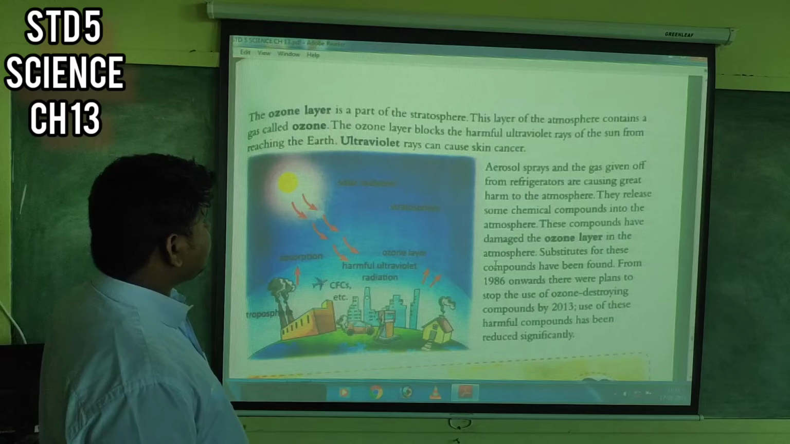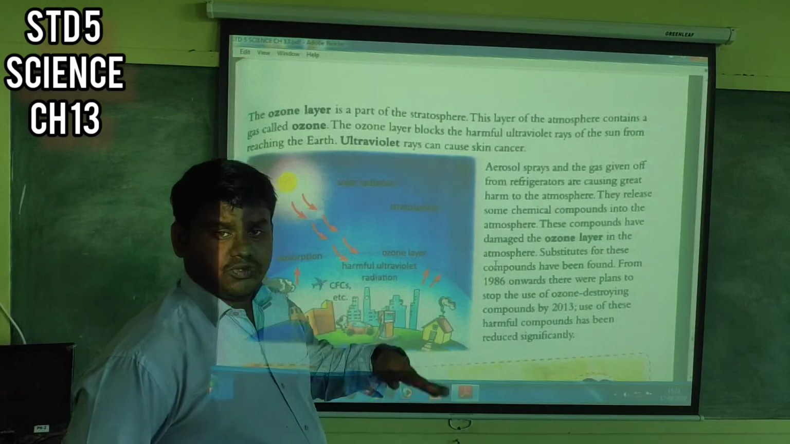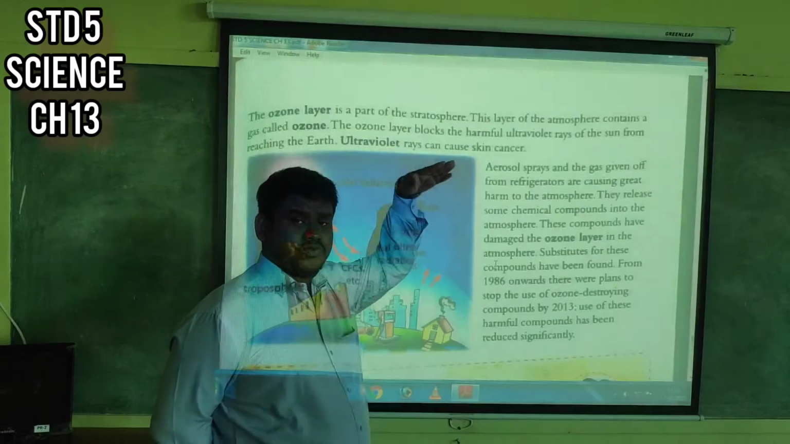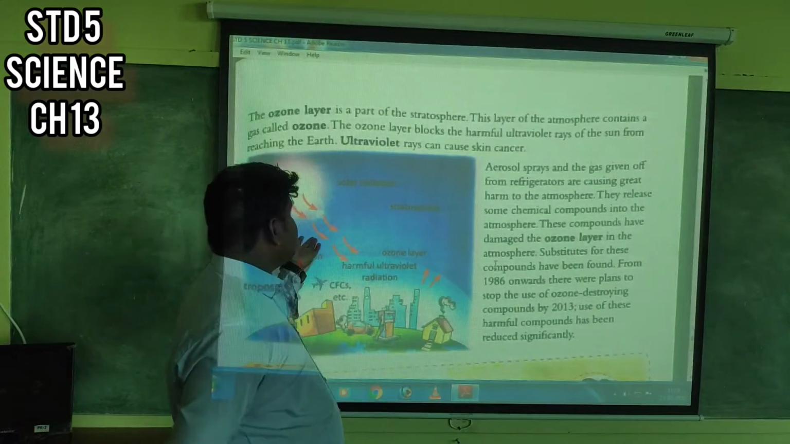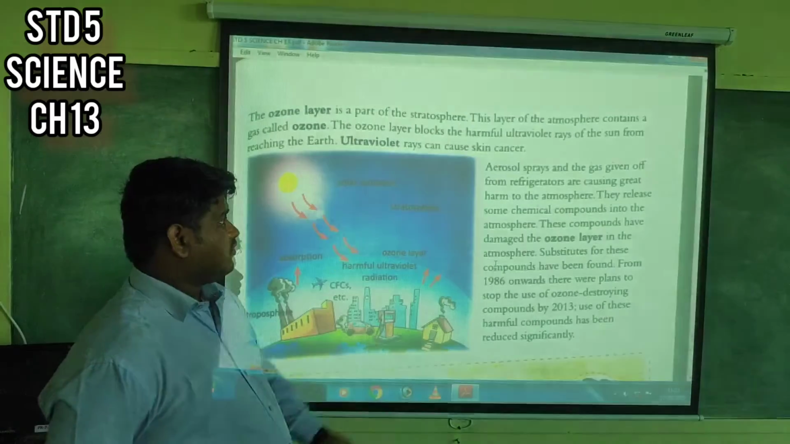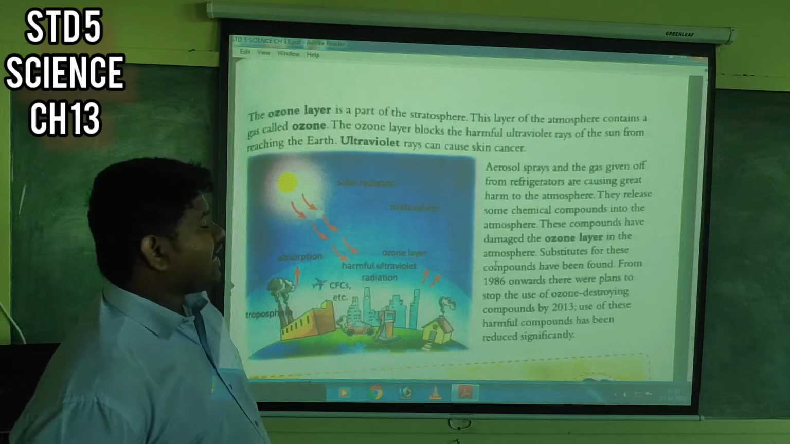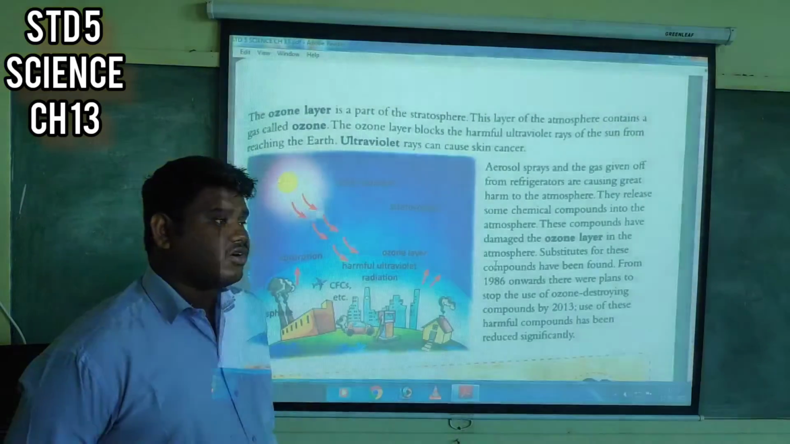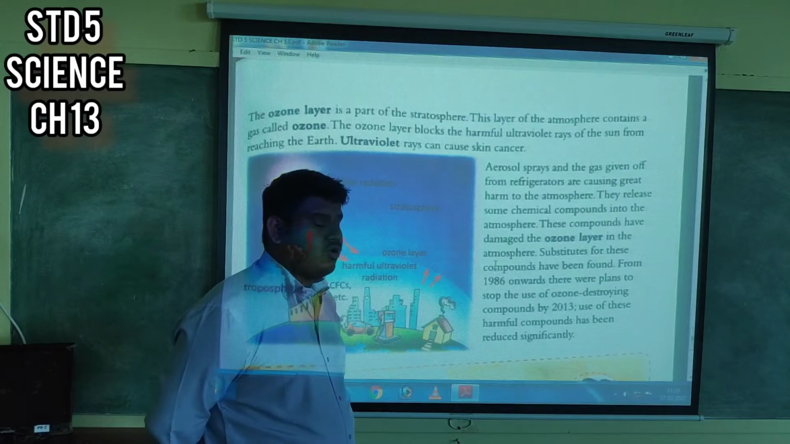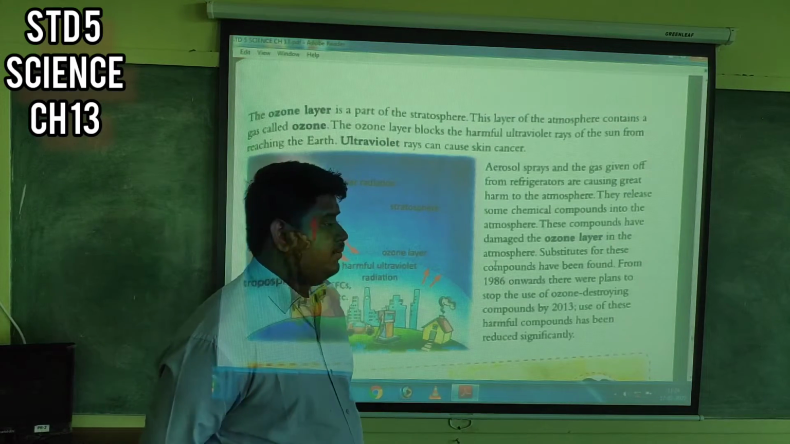Then the ozone layer is a part of the stratosphere. So you know that there are spheres: troposphere, stratosphere, mesosphere, thermosphere, exosphere. So we have discussed the ozone layer also. The ozone layer is a part of the stratosphere. This layer of the atmosphere contains what? It contains a gas called ozone. Ozone is O3. That is a form of oxygen. Oxygen is basically O2, and this ozone is O3.